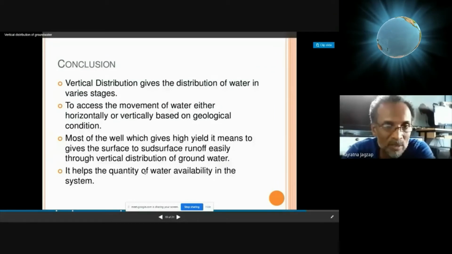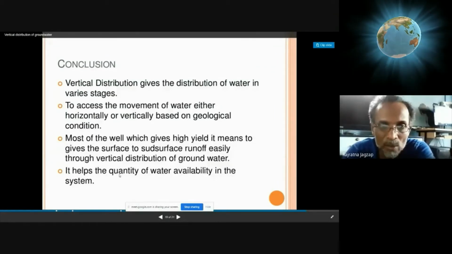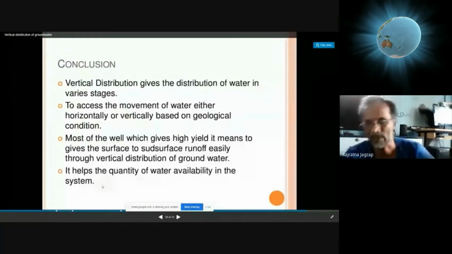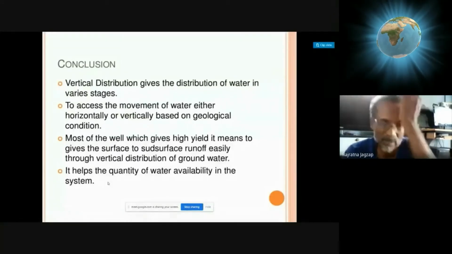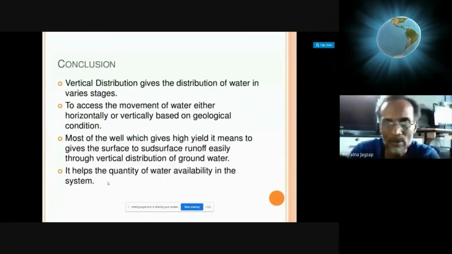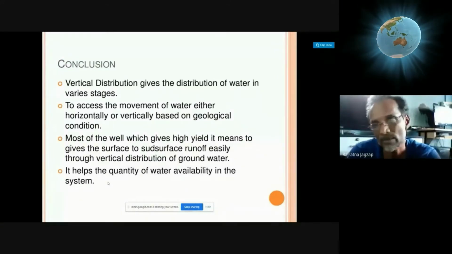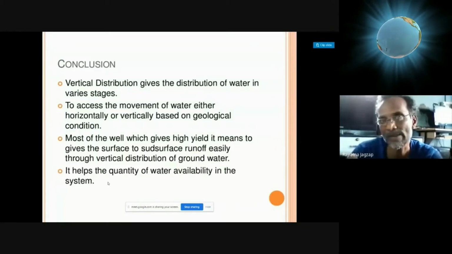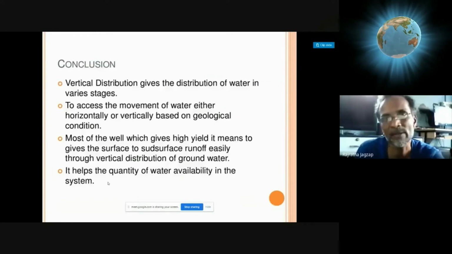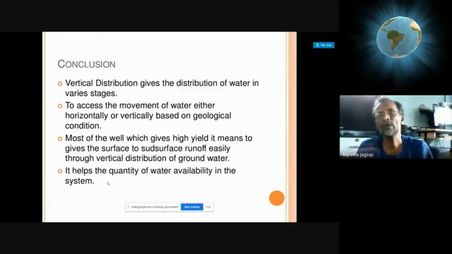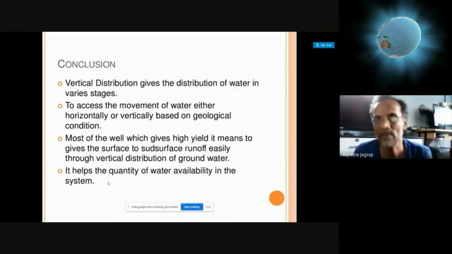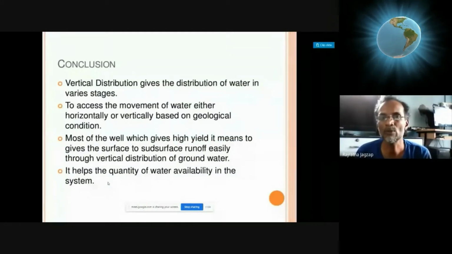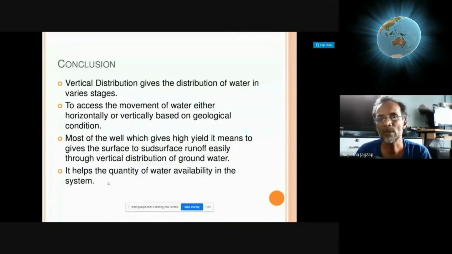So vertical distribution of the groundwater helps us to quantify, means calculate, water availability in the system. Obviously, it helps us to understand if the favorable conditions are there for downward flow. We can say how much water is available if the whole terrain is of a homogeneous material. Let's say all terrain is of sedimentary, loosely compacted sedimentary rock. So we can judge the rate of infiltration, and if the rocks are of the same characteristics and we know the porosity, you can estimate how much volume of water the pores are holding below the surface.